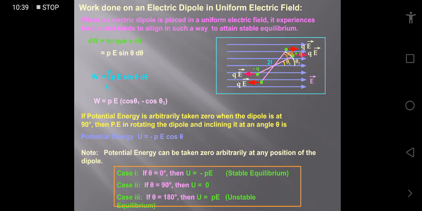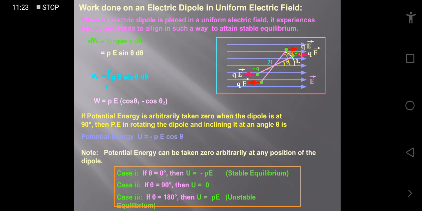So to calculate the total work done by rotating the dipole from initial angle theta 1 to final angle theta 2, we have to integrate pE sin theta d theta. After solving, we get work done equals pE (cos theta 1 minus cos theta 2). Here, if potential energy is arbitrarily taken 0 when the dipole is at right angle, or 90 degrees, then the potential energy in rotating the dipole to an angle theta comes out minus pE cos theta.